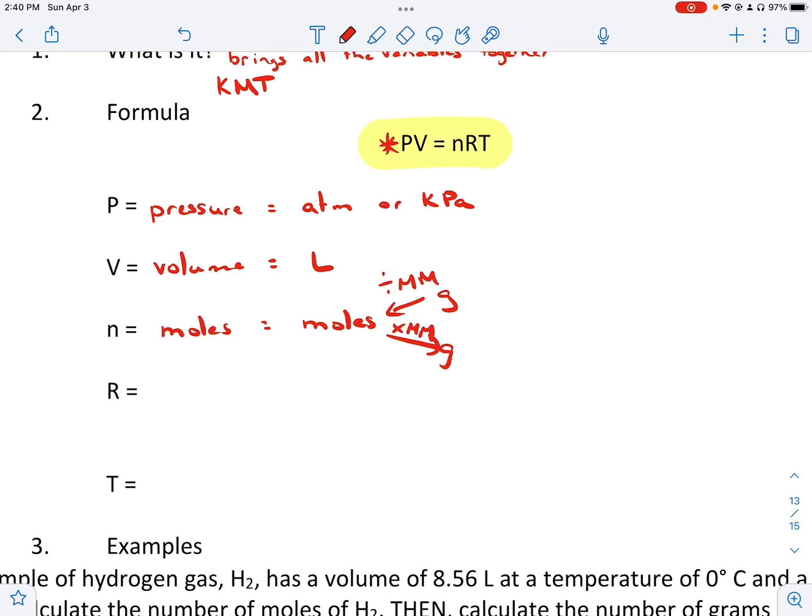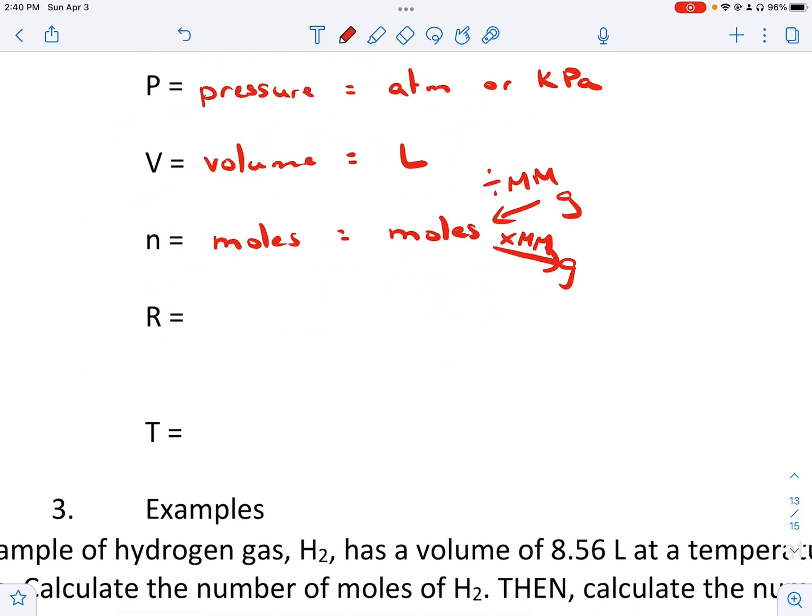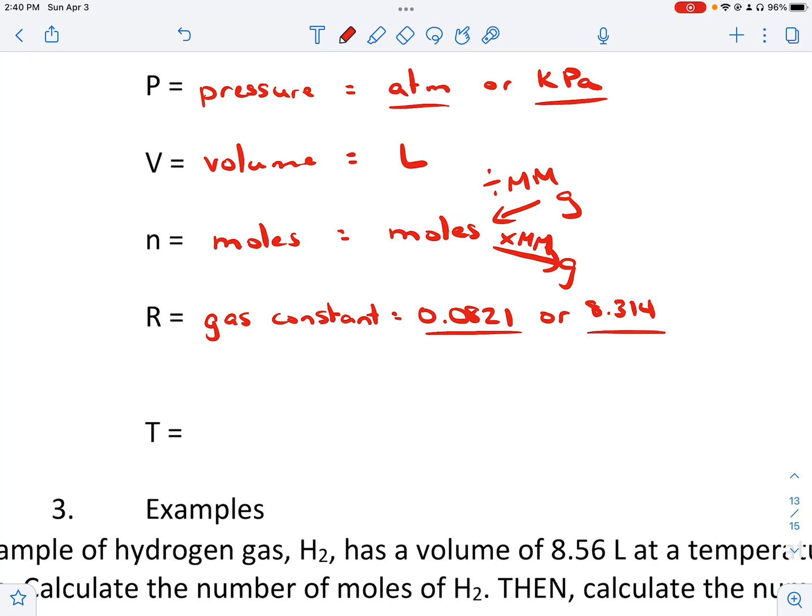All right. R is that special one. We have not seen R before. We've seen all the other variables. R is new. R is a constant. This is called our gas constant, and it's what brings all this together. So if we use ATM, the gas constant that we use is 0.0821. Or if we have KPA, we're going to use 8.314. So you have two choices and it's dependent on your label on pressure.